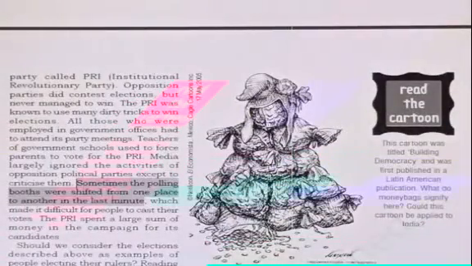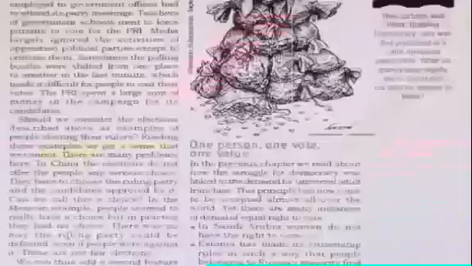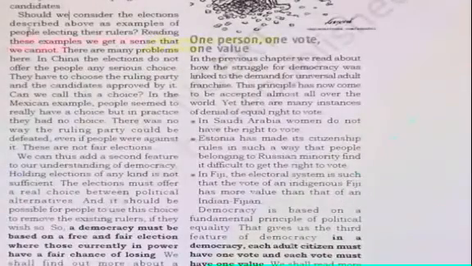Sometimes the polling booths were shifted from one place to another at the last minute, which made it difficult for people to cast their votes, and the PRI spent a large sum of money in campaigning for its candidates. So this kind of election is not considered a free and fair election. So what is there in democracy?